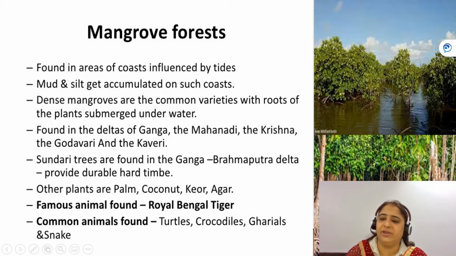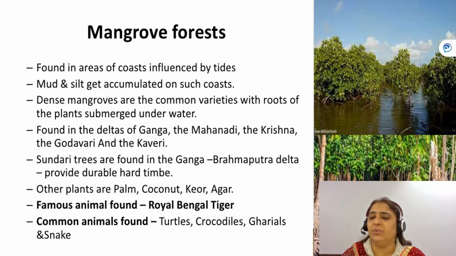As you can see here in the picture also, the roots of the trees are under the water, so they are submerged in water, and they are basically found in the deltas of Mahanadi, Godavari, Krishna, Kaveri, the Ganga Brahmaputra delta, which is also known as Sundarban delta, which is a habitat of Royal Bengal tiger.